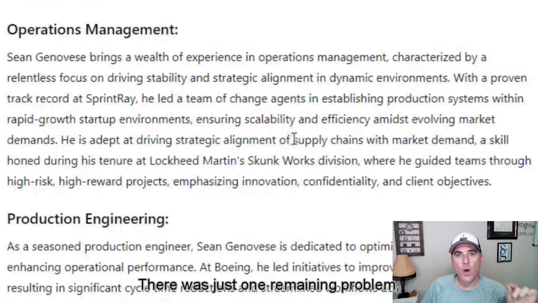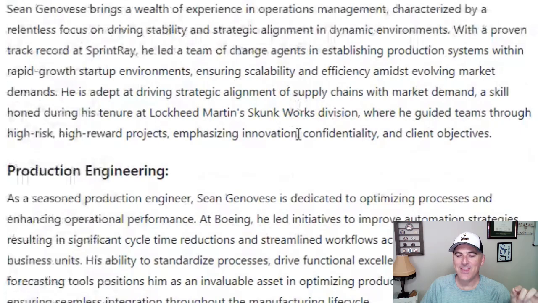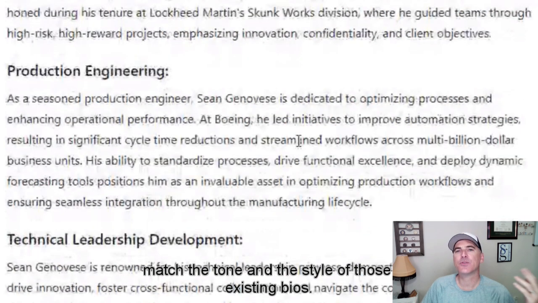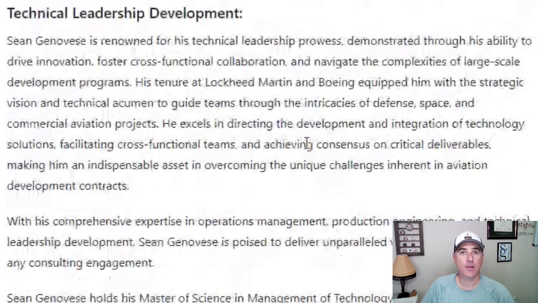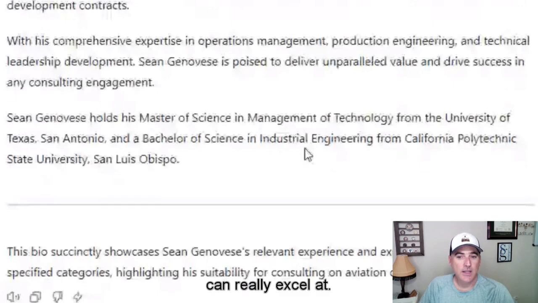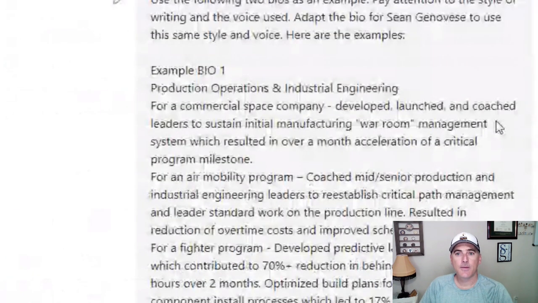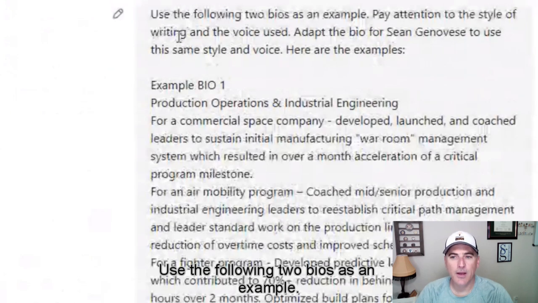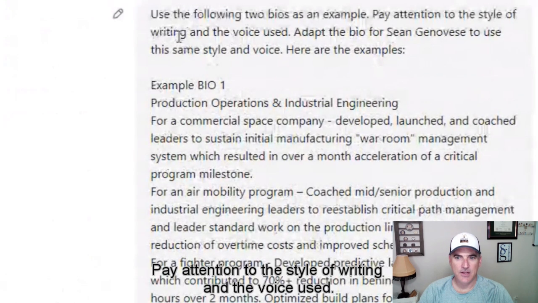There was just one remaining problem. This didn't match the tone and the style of those existing bios. So, again, with a little training, this is something that ChatGPT can really excel at. All right? Here's the next prompt. Use the following 2 bios as an example. Pay attention to the style of writing and the voice used.